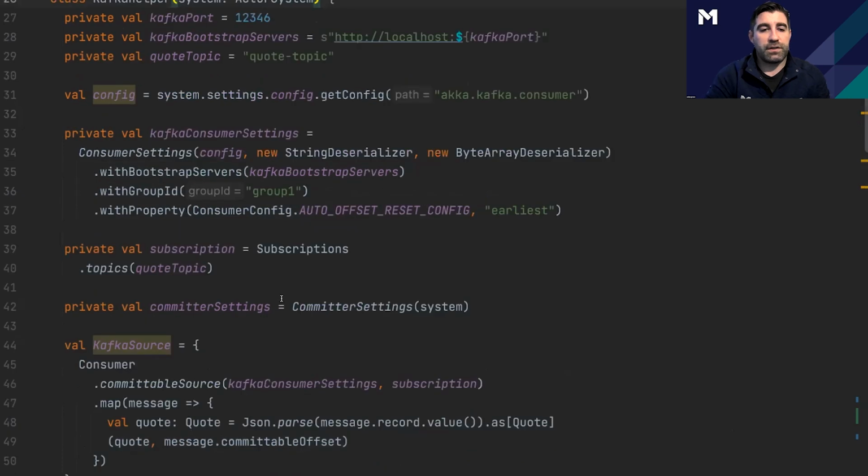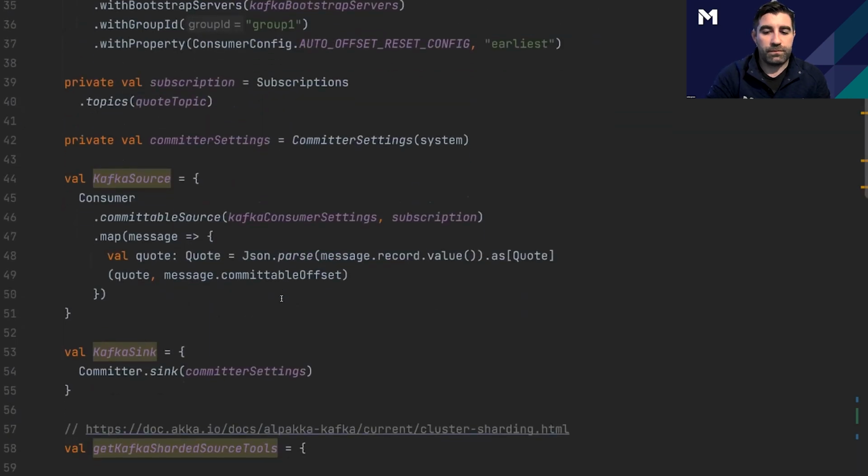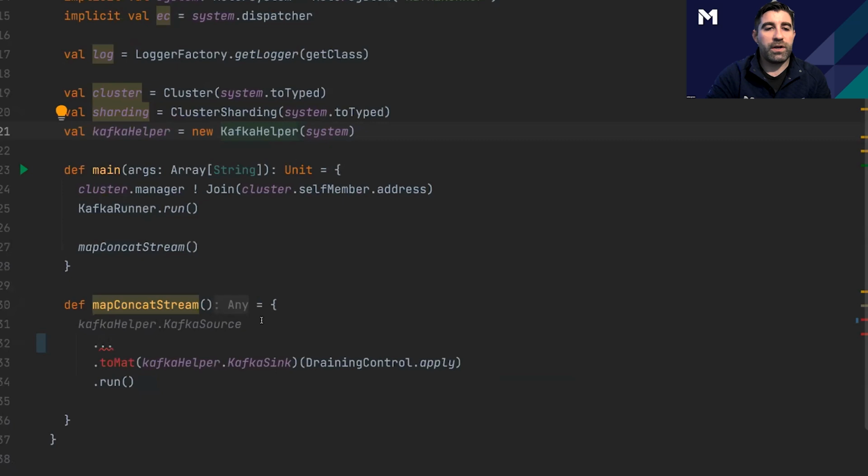So let's get started writing some code. So here we are. This is just some setup things, and this Kafka runner is just feeding the data into Kafka. So we're generating a bunch of simulated data right now that we're then going to read out of Kafka. And then this Mapkincat stream is our stateful stream that we're actually going to write.